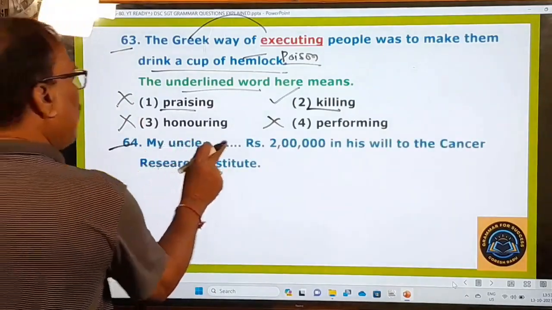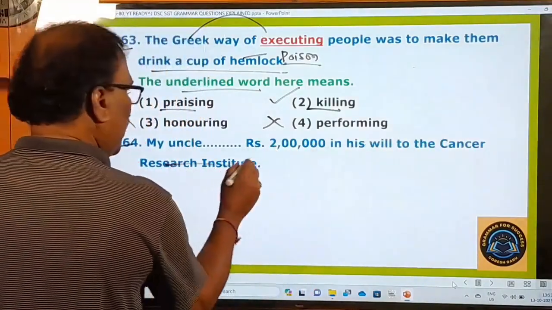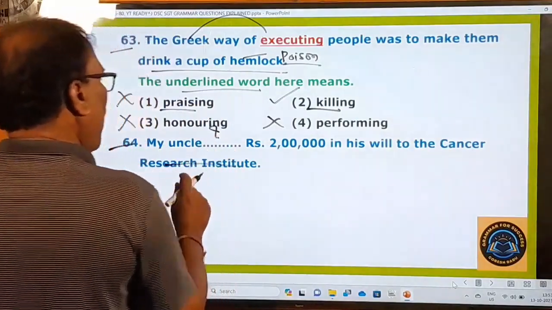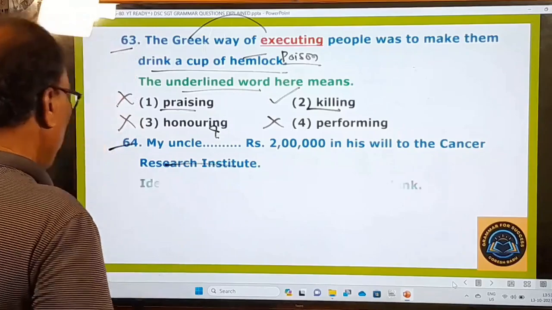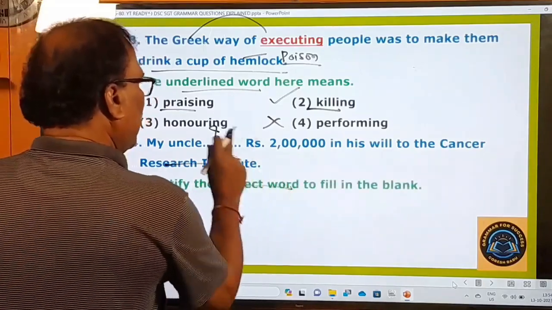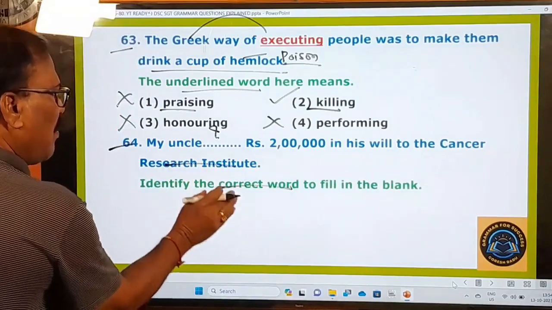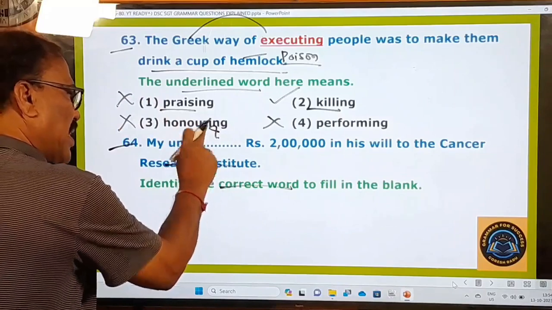64th one. My uncle dash rupees 2 lakhs in his will to the Cancer Research Institute. Okay, my uncle dash. So here one blank is given, and what is he asking you to do? Identify the correct word to fill in the blank. So here he is giving you some words. You have to pick out the correct word and use it in this. Whatever word fits in this blank, you have to choose that.